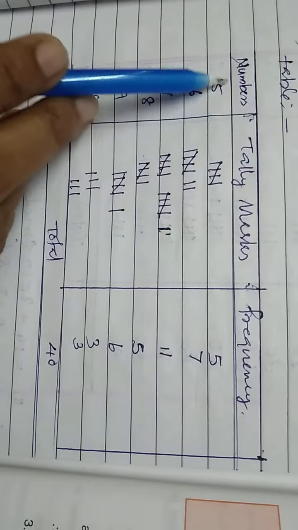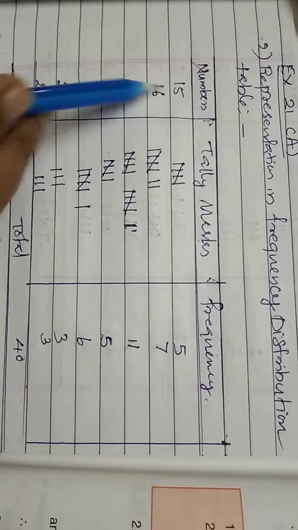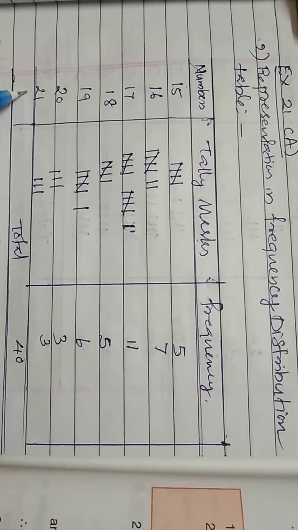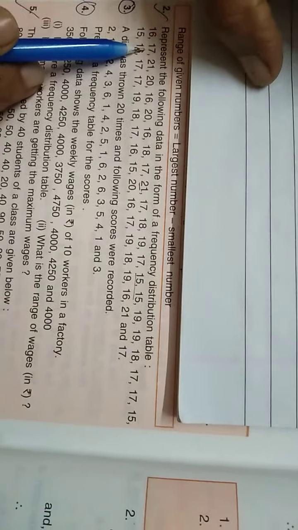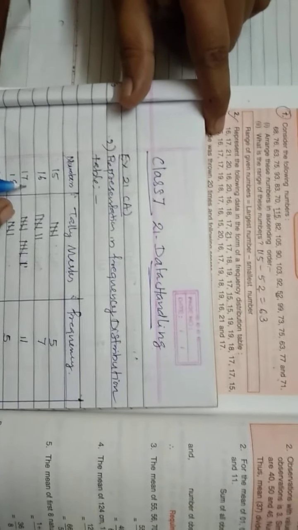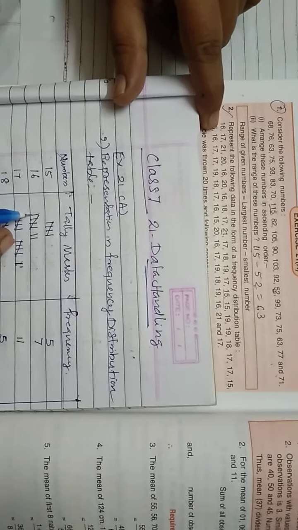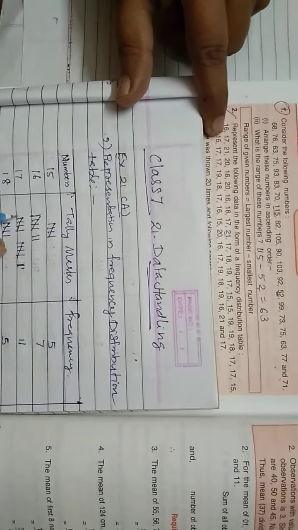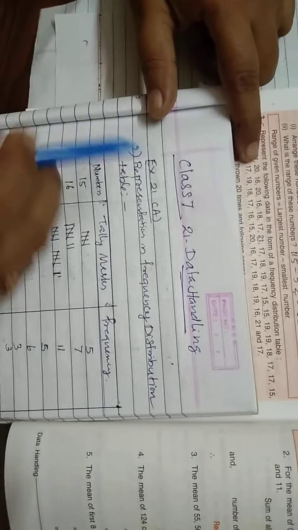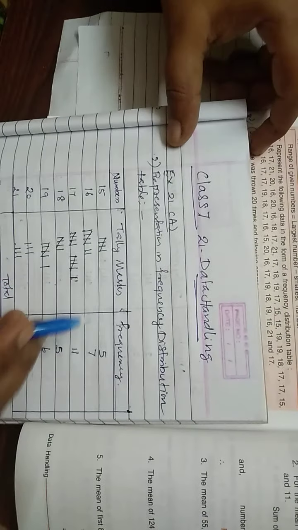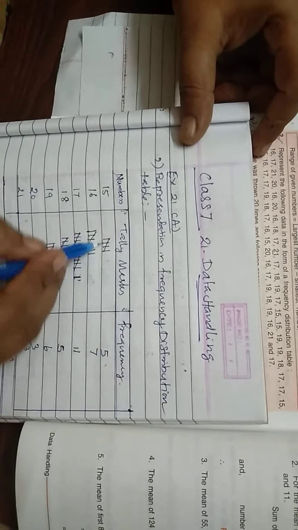So for the data, the first column is numbers, then tally marks and frequency. 15, 16, 17, 18, 19, 20, 21 are written over here. According to each data, we mark the tally marks in the corresponding row. Look at here, 16 is the first data, so we have marked the first tally mark. Second one is 17, and we have marked it. Next is 21, then 20. According to the given data we have to mark the tally marks. After marking the tally marks, count and write the frequency in the last column.